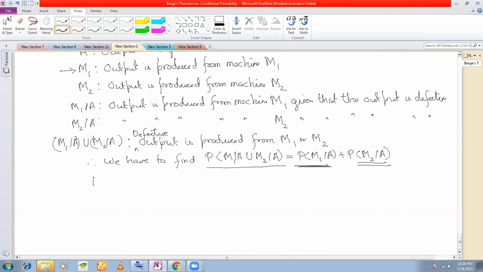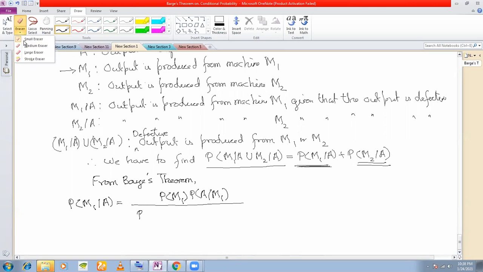From Bayes theorem, P of M1 slash A is equal to, first write P of M1 and then P of A slash M1, divided by the summation. How many M events are there? 2.